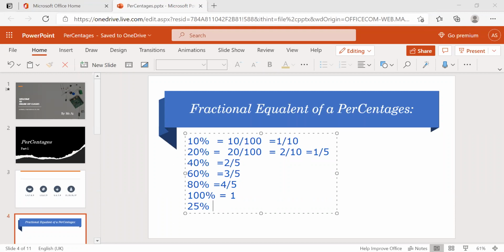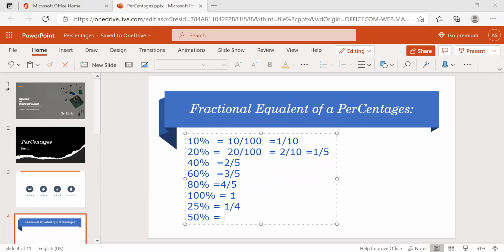Okay. 25% is nothing but 25 by 100. It's nothing but 1 by 4. Is it clear? 25% is nothing but 25 parts of the 100. 25 by 100 is nothing but 1 by 4. Now 50%.